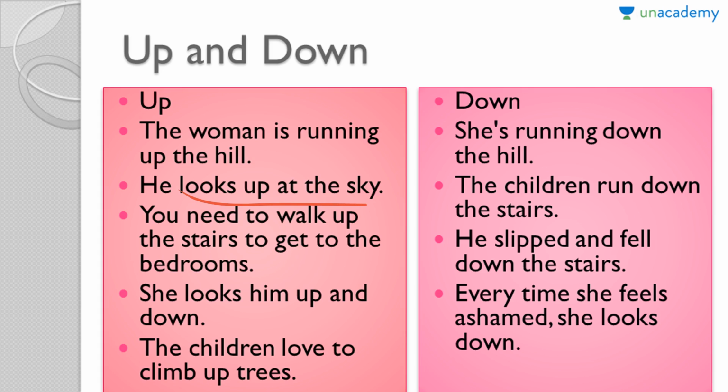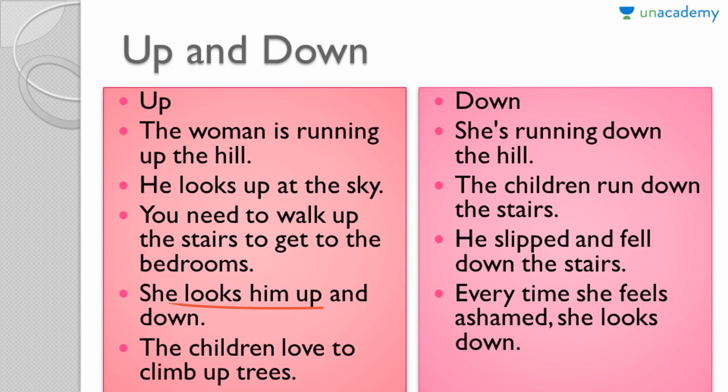He looks up at the sky. Here the movement of the person is not being denoted. Instead, his direction of vision or direction of seeing is denoted by using up. You need to walk up the stairs to get to the bedrooms. Again, the movement of the person is being denoted here, that the upward movement is necessary in order to reach the room. So that is another example of using up, up the stairs.